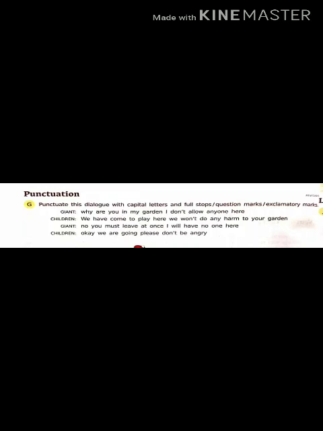First, the giant is speaking: why are you in my garden? There should be a question mark. Then in inverted commas you have to write down the statement, and you have to punctuate it in a better way. You have to write it again with all full stops, question marks, exclamation marks if there are any. So that you have to do it.